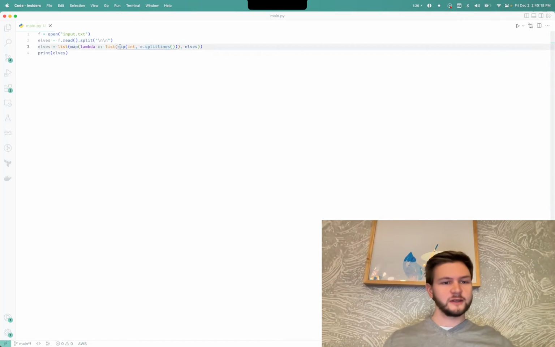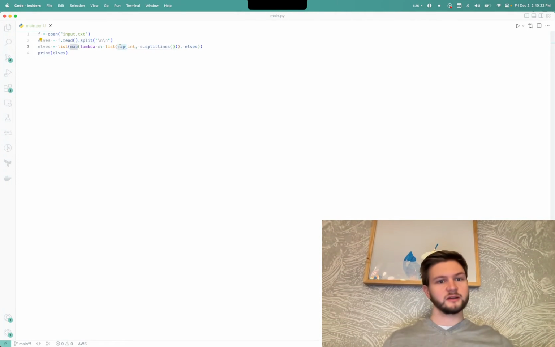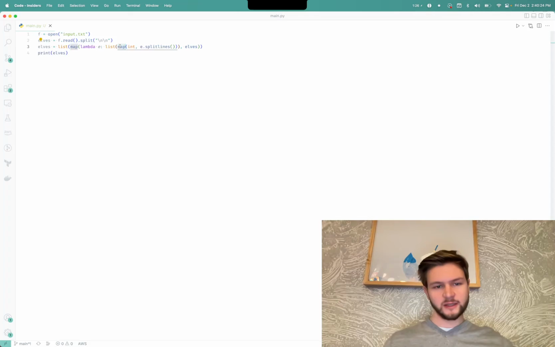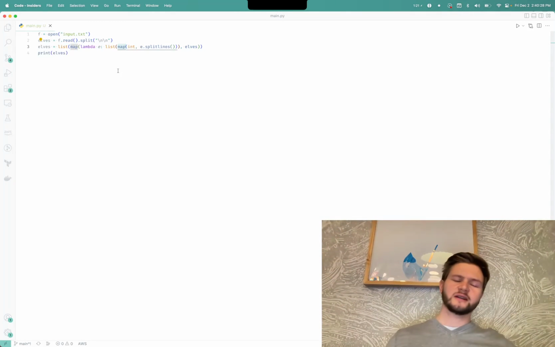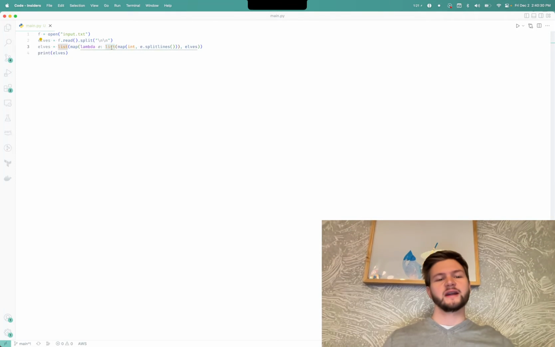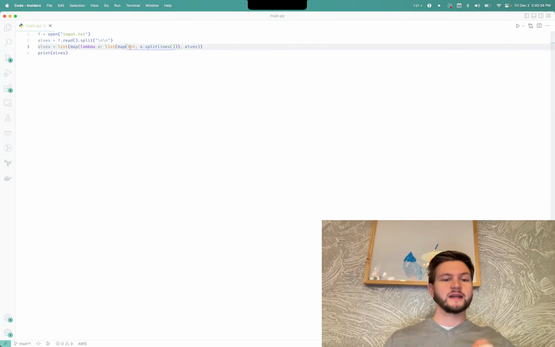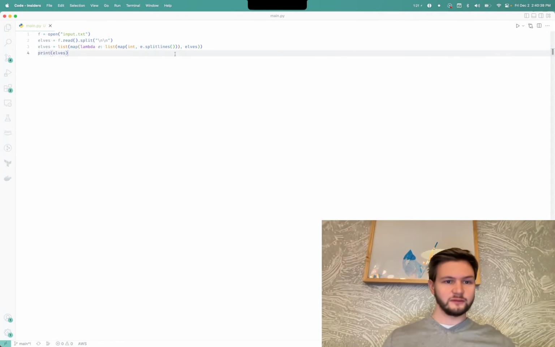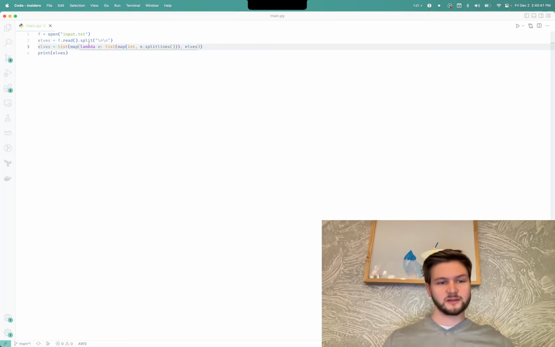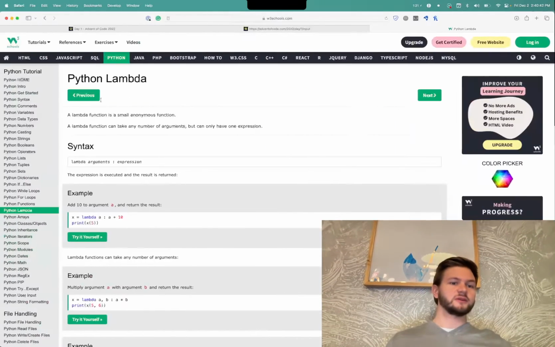Map is doing nothing else than executing one method for every single one of the elements in a list and then returning that as a list. Only Python is a little bit weird and it's not actually a list, so you again have to do list around that. So you do a list map, then you want to get the integer for every single one of the lines in every one of the blocks, which we previously split by two new lines. Cool.